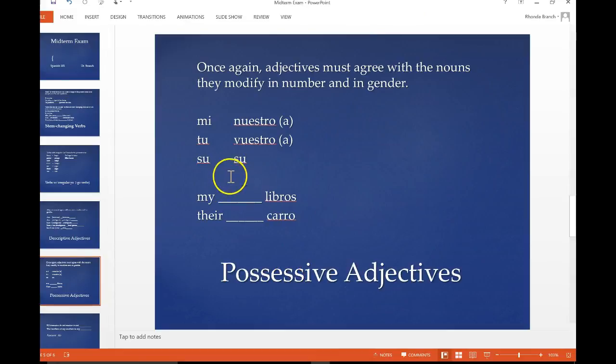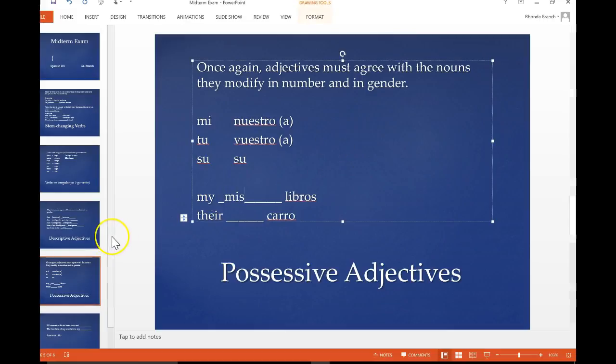Possessive adjectives. It's just simply mi, tu, su, nuestro, vuestro, su. My, your, his, her, our, y'all's, their. Okay, my books. Don't think in English on these. I promise you'll get them wrong if you do. Okay? It's going to be mis libros, not mi libro. Mi libros. It would be in English. It's either my book or my books. It doesn't matter. But I suppose when people look at this, it kind of looks like my's books. But what it really means is my books. The only reason it has an S is because they have to agree in number and in gender. So if your noun has an S, your adjective has to have an S.